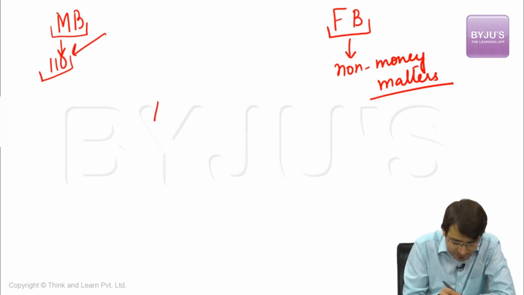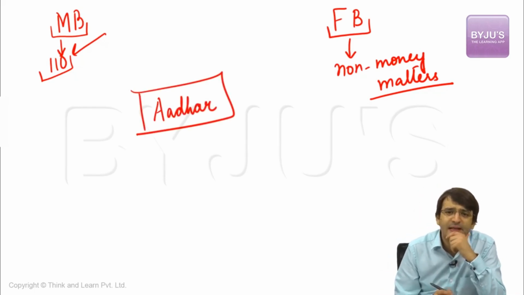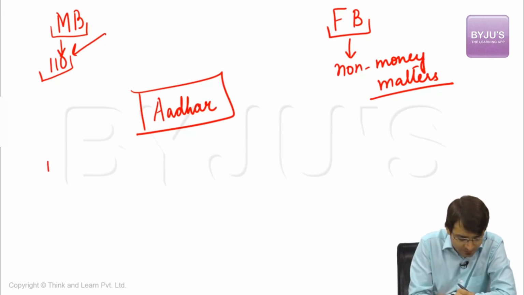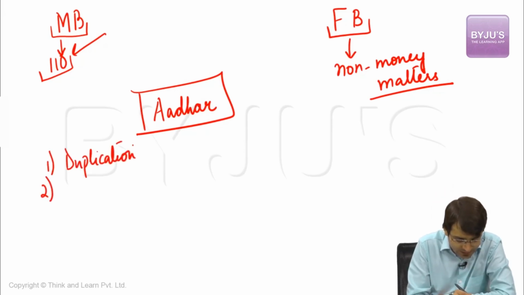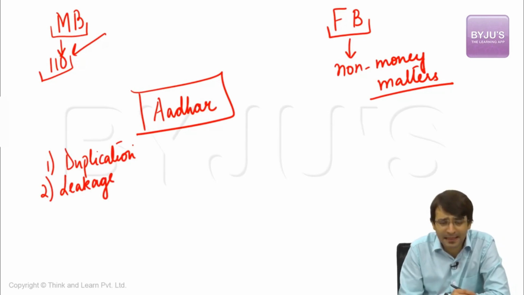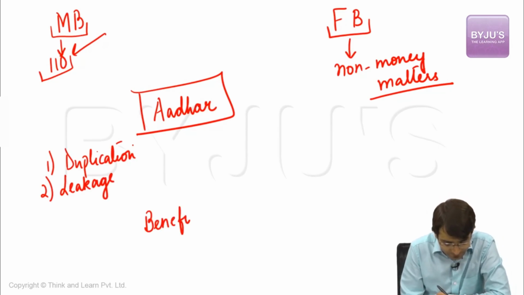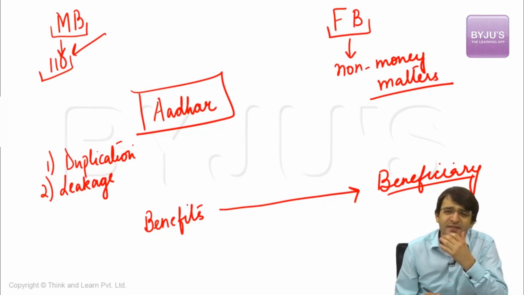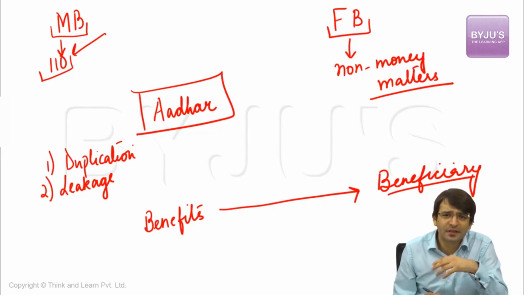But what about Aadhaar? What is Aadhaar? Primarily, we talked about that there were two important concerns. One was duplication, the other was leakage. What do we mean by that? We are a socialist state. That means benefits are to be provided to the beneficiary. What are these benefits? For example, subsidies, scholarships, kerosene, LPG, cash.